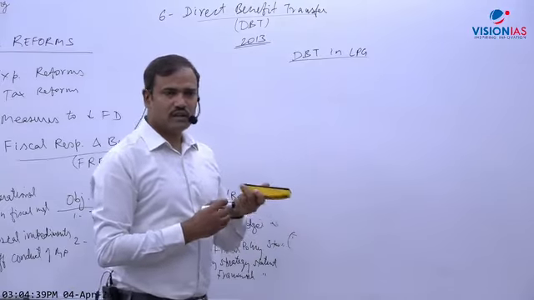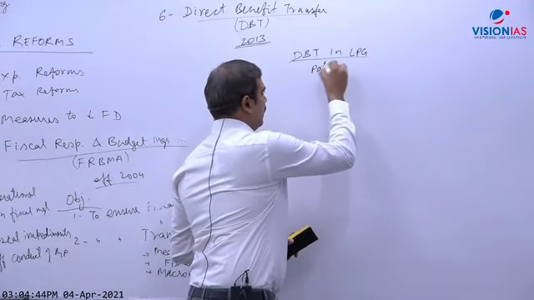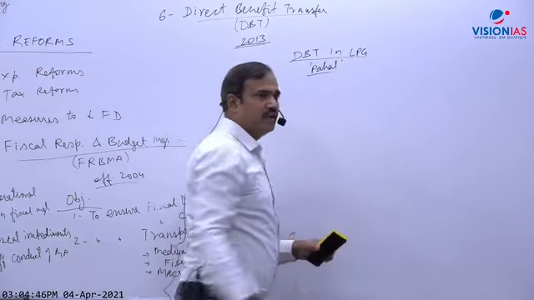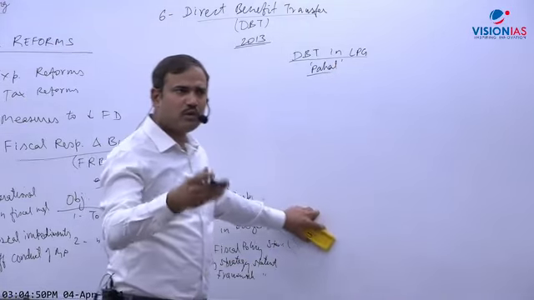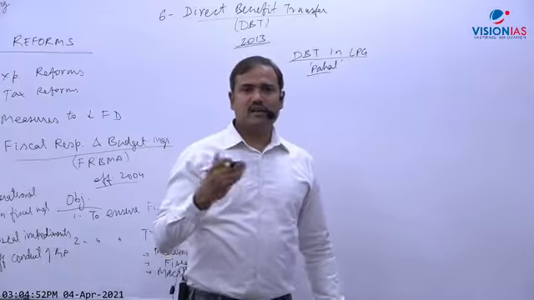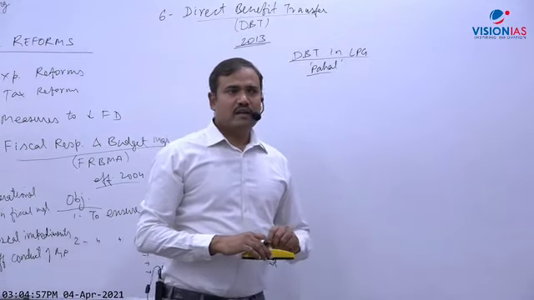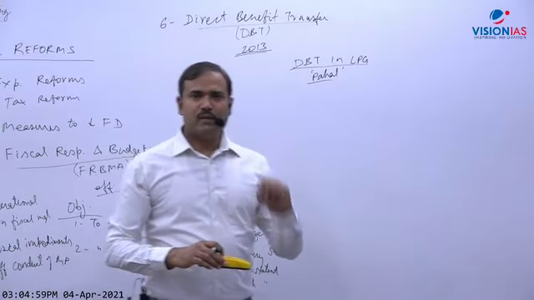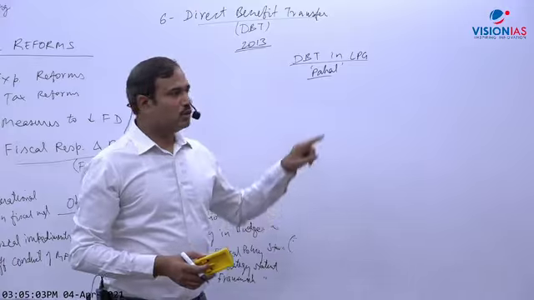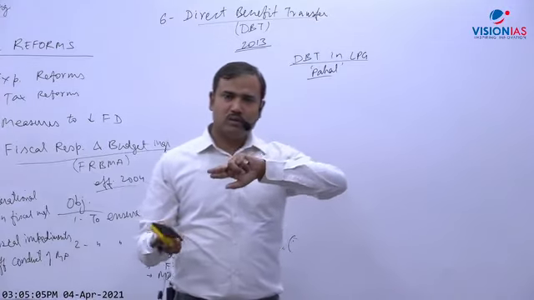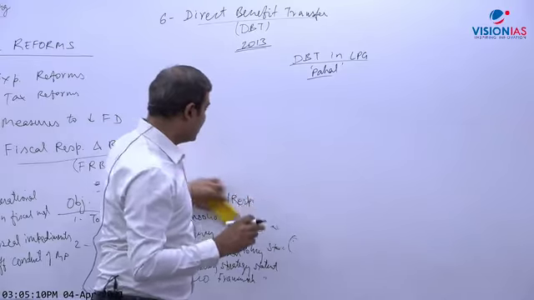So this was introduced in the name of Pahal. Pahal means beginning. So in the name of Pahal, DBT was introduced in LPG. Then gradually almost all subsidies were replaced by it. Not Ujjwala. That is also related to LPG cylinder, but that is for BPL, where government is giving it free. Pahal means subsidy is transferred through the bank account. That is the name, Pahal. So yes, Rahul is correct.